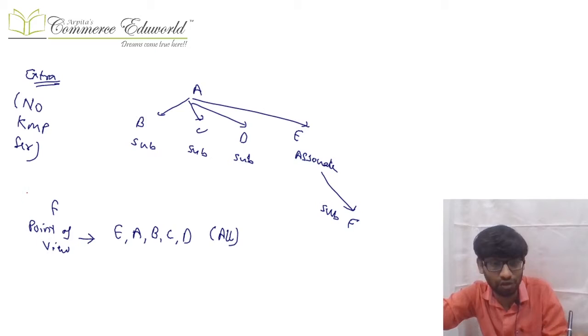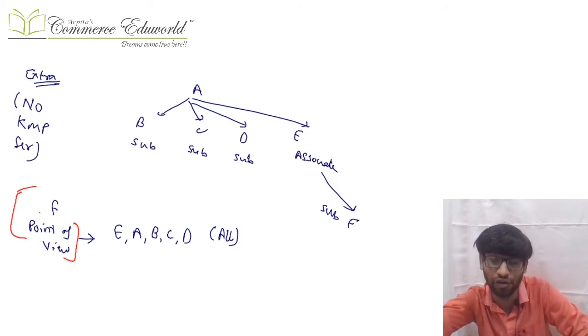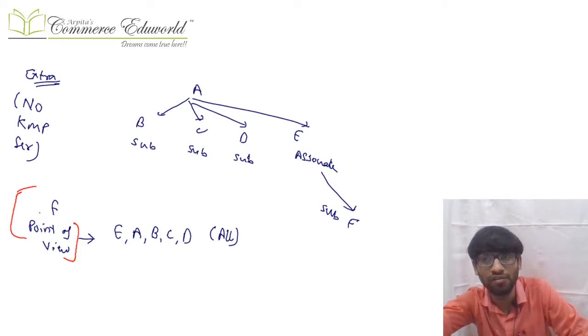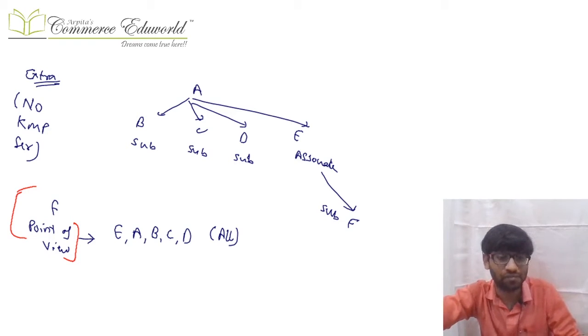So from F's point of view, who all are related? That was my question. F is directly an associate of E, so E is related. F is indirectly an associate of A, so A is also related. So from F's point of view, E is related and A is related. Now, since from F's point of view A is related, F becomes automatically related to all the other members of the group in which A is a member. So F becomes related to B, C, D also. This was that example which I taught you. So from F's point of view, B, C, D also become related.